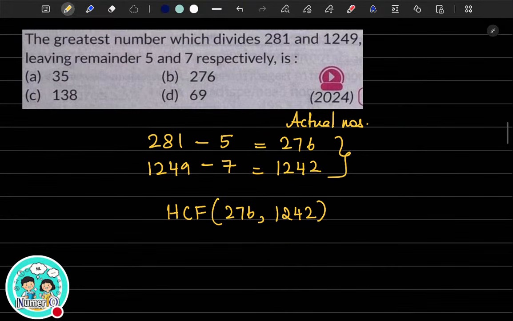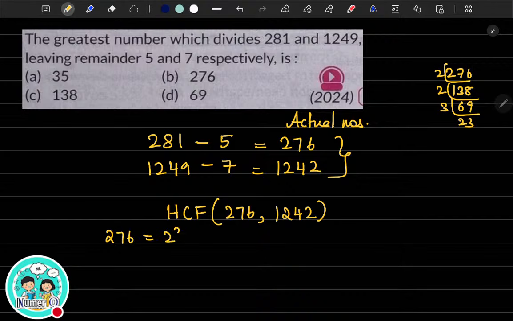For 276, tell me the prime factorization. Let me also do it. So 276, the prime factorization should be 2 square multiplied by 3 multiplied by 23.